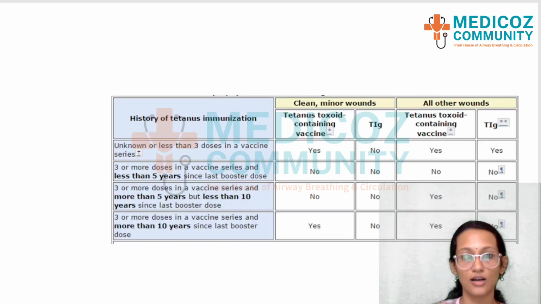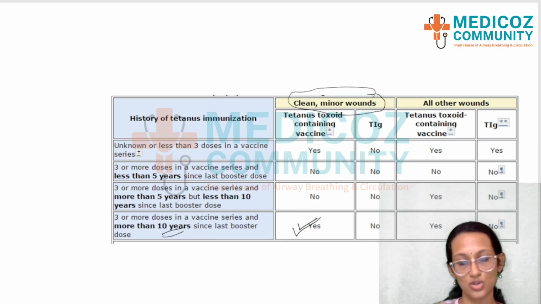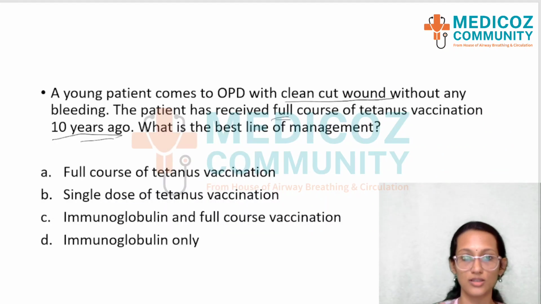Okay, and you can look into the box. So if the person has taken his tetanus vaccine 10 years ago, and he has a clean cut wound, then a single dose of tetanus toxoid vaccine should be sufficient for him, because he has taken the full dose previously, but it is 10 years ago, and that is the reason the answer here would be giving a tetanus toxoid single shot.